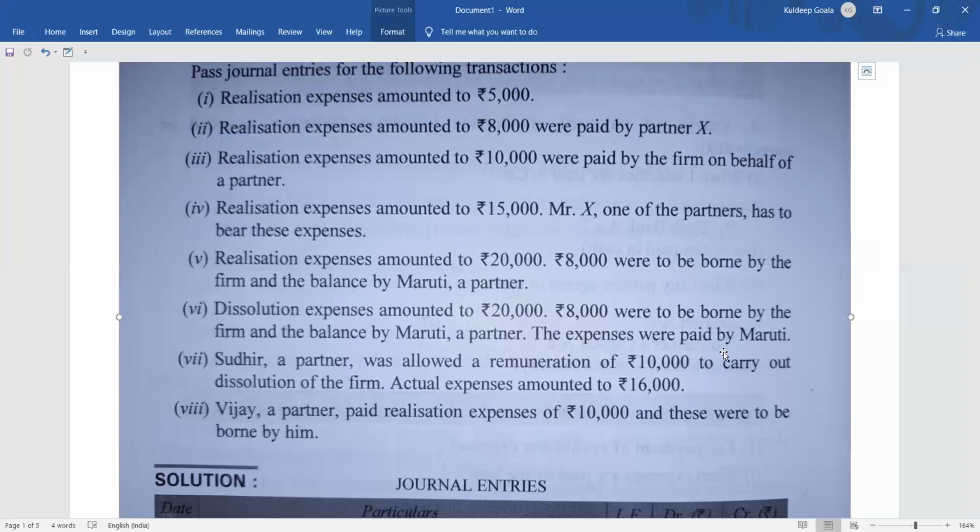Now suppose Maruti was supposed to pay 12,000 and he paid 12,000, so it is his own entry. It will not be shown in the book. Only 8,000 will be shown here. How will it be shown? Since Maruti has paid it, Maruti will get the money.